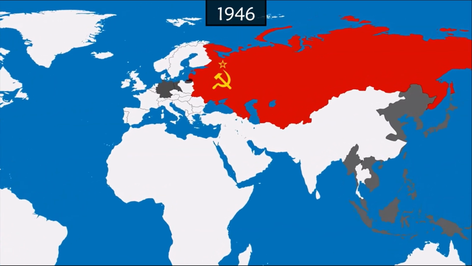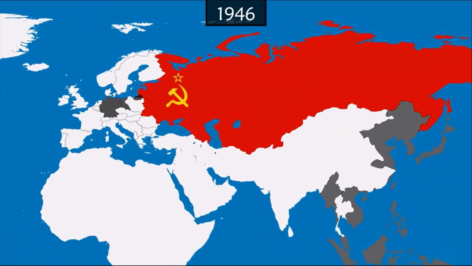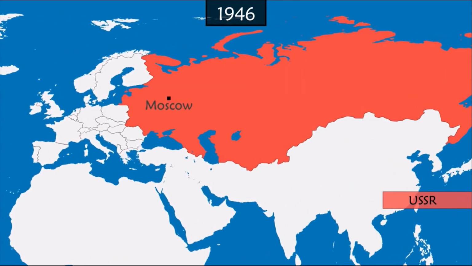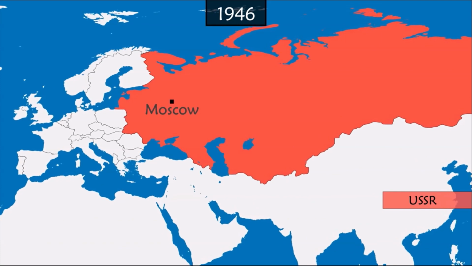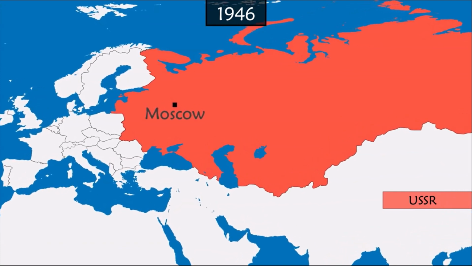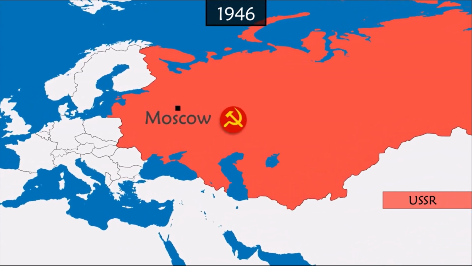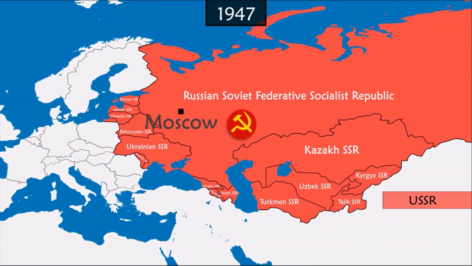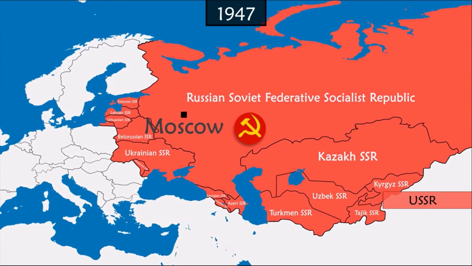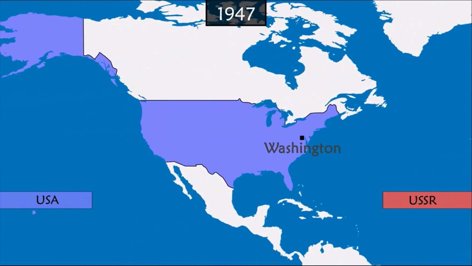The USSR, or the Union of Soviet Socialist Republics, is a vast area covering 1/6 of the land surface of the planet. It is a federal state under a communist regime, consisting of 15 republics and headed by a single party. The United States of America is a liberal democracy based on capitalism.